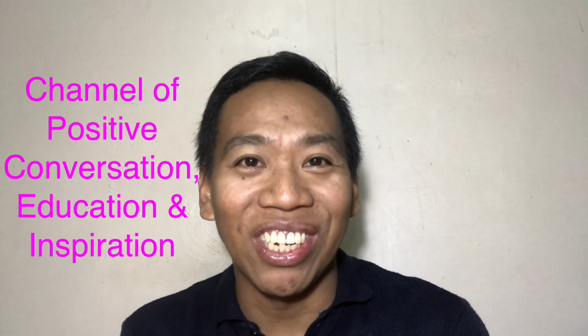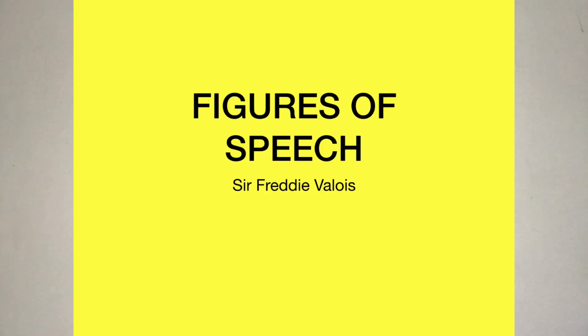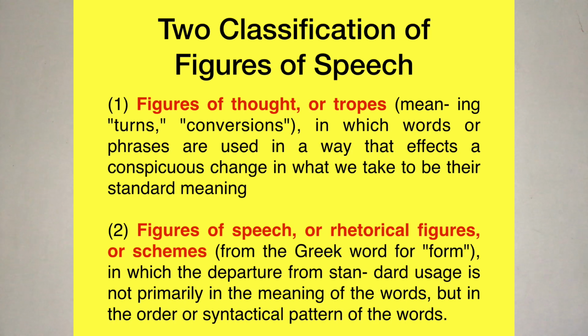In the last episode, we discussed the origin of figures of speech, and we classified them into two according to Aristotle: the figures of thought or tropes, which is according to the meaning of the word, and figures of forms or schemes, which are used according to the structure of a word or the way they are used in a sentence.